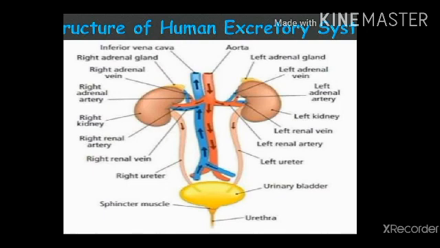The two tubes which carry the urine from each kidney are called ureters. Both ureters open into the urinary bladder where the urine is temporarily stored. Sphincter muscles, or a ring of muscles, present above the urethra regulate the amount of urine. The urethra is the tube which releases the urine outside the body.